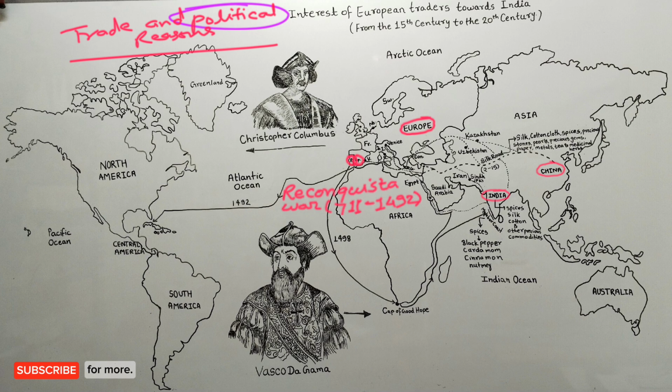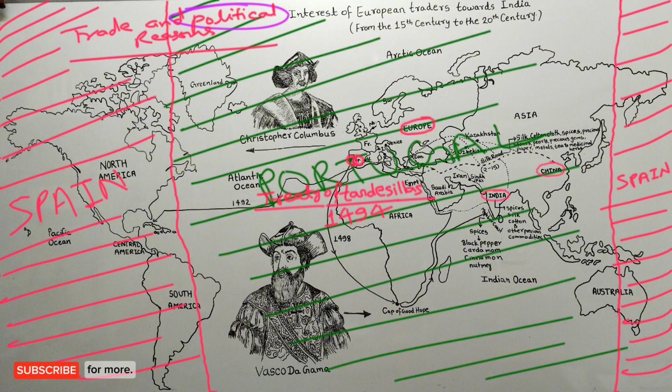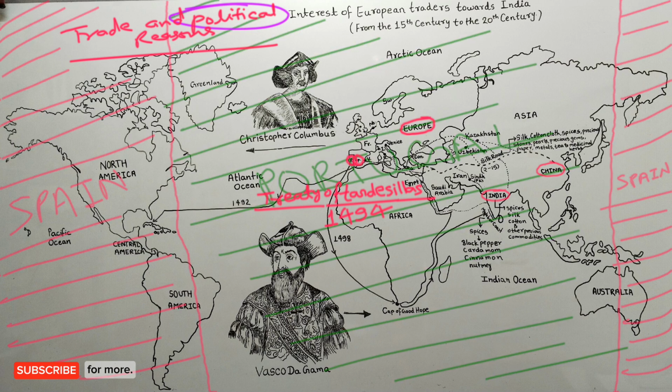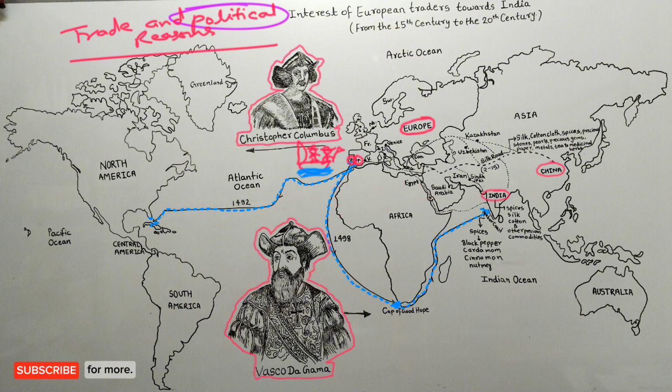Okay? After this, friends, a treaty was signed between Spain and Portugal in 1494, which is called the Treaty of Tordesillas. Through this treaty, Spain and Portugal divided the world into two parts for the propagation of Christianity. Spain got America and the western region, while Portugal got India, Africa and eastern regions. After this treaty, the competition between Portugal and Spain to reach India and discover a new sea route increased further. Both countries wanted to find India through new sea routes and wanted to establish their sea power on that route.